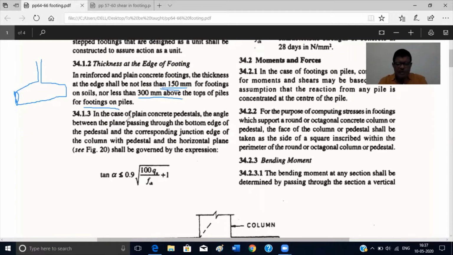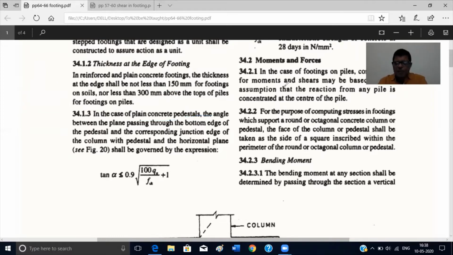Now again, in case of plain concrete pedestal, we have the RCC, so we don't take the plain concrete pedestals. So in case of RCC, this load is dispersed from this column to this footing at an angle alpha. Generally this angle is taken as 45 degree. So at angle 45 degree load is transferred. So we can find the area of the footing where the load is dispersed. That we'll see later.